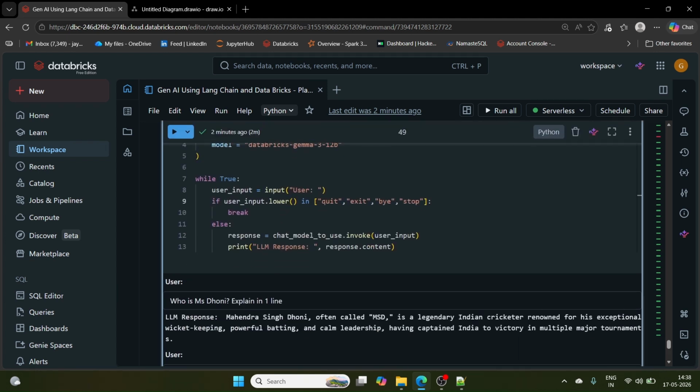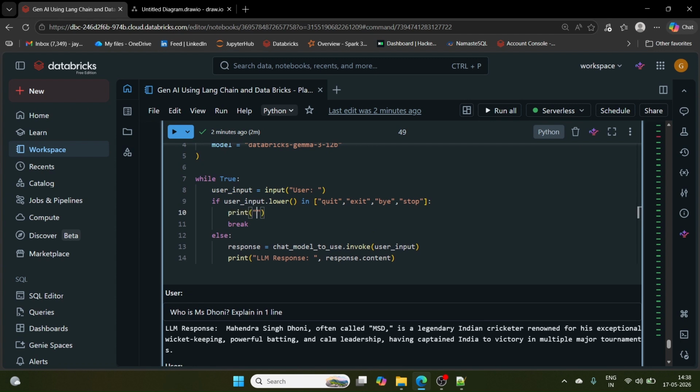Maybe after bye, I'll print chat session stopped. That is fine, we will see that again later on. Now, the chatbot has no context about what previous question we have asked.